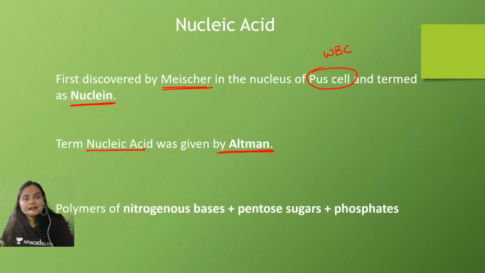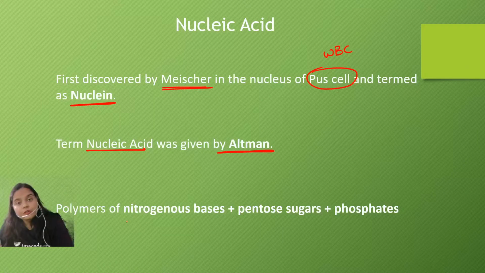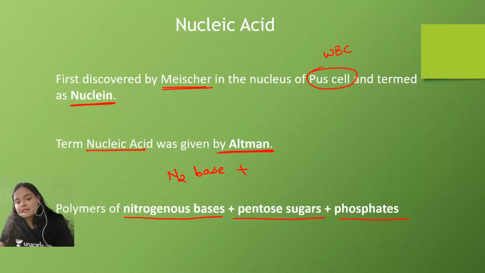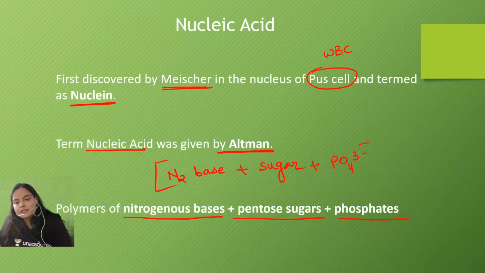So nucleic acids are the polymers of nucleotides. Now what are these nucleotides made up of? The nucleotides are made up of nitrogen bases, pentose sugars and phosphates. Okay, so in short I'll be writing N2, that means nitrogen base, then pentose sugar, so I'll be writing simply the sugar, and the phosphate ion. So all these three units combined together comprise a nucleotide.